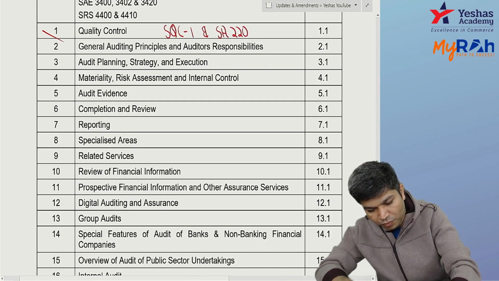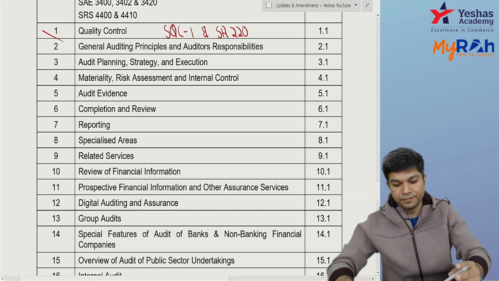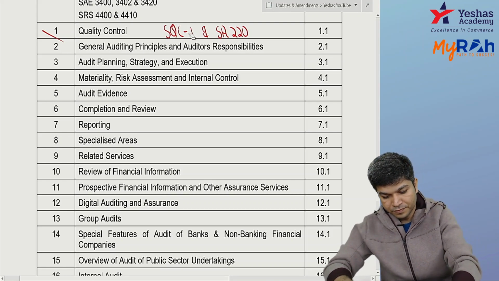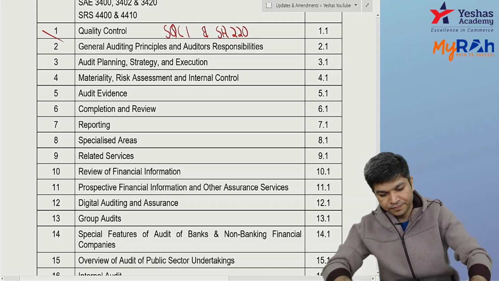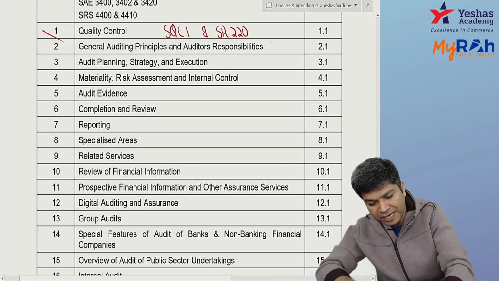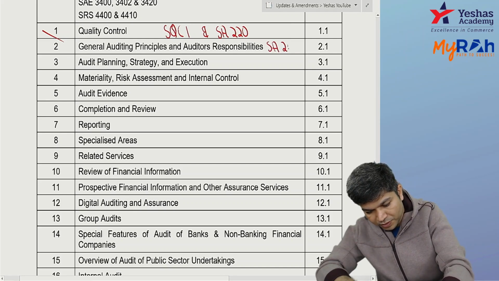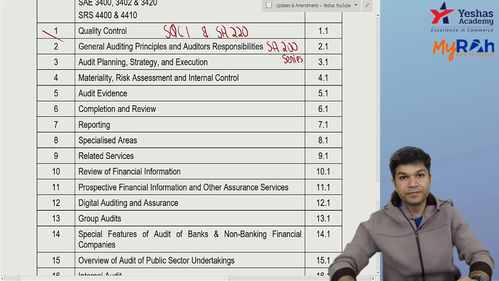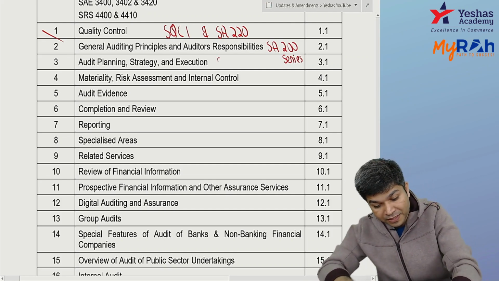They are related to quality control. Then we have general principles, auditor's responsibility. It's the SA 200 series. That is covered here. Audit planning, strategy, execution.